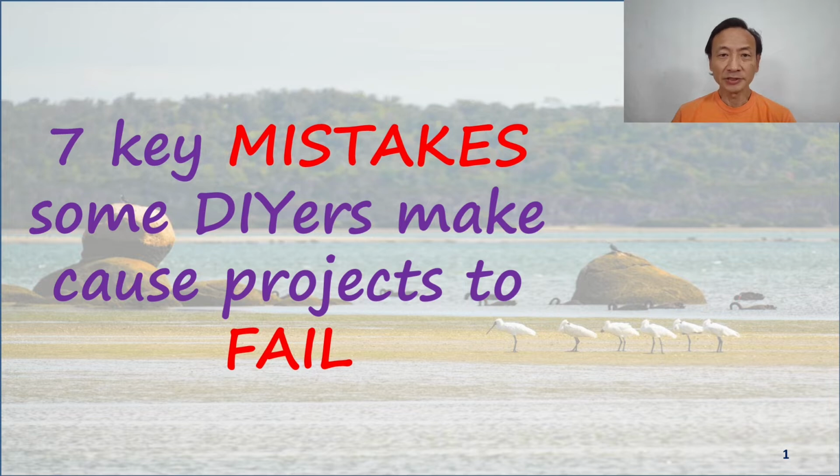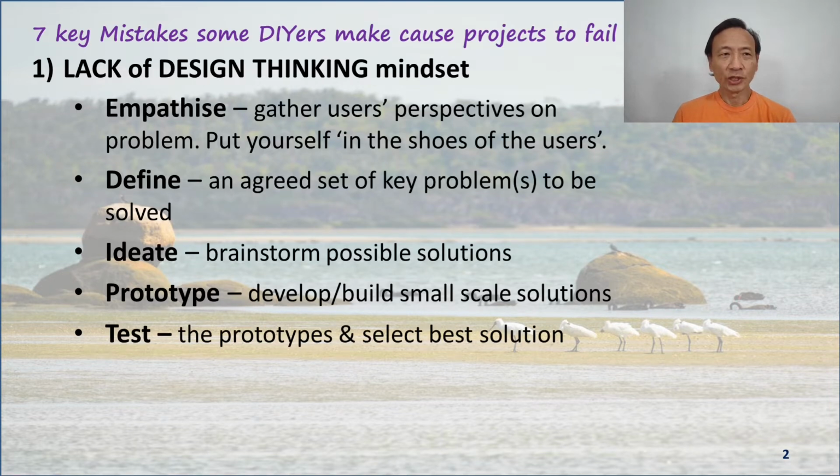So let us begin. The first mistake a DIY person can commit is not to have a design thinking mindset. Design thinking is a global problem solving methodology. It comprises 5 elements. The first element is to empathize with your users on their perspective of the problem. In other words, put yourself in the shoes of the users. Understand how they feel. Once you've gathered input from your users, and you could be one of the users, your family could be one of the users, your friends could be one of the users.